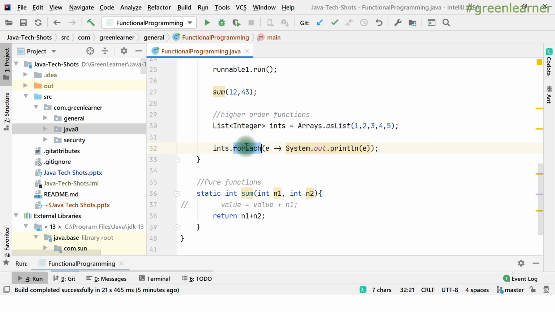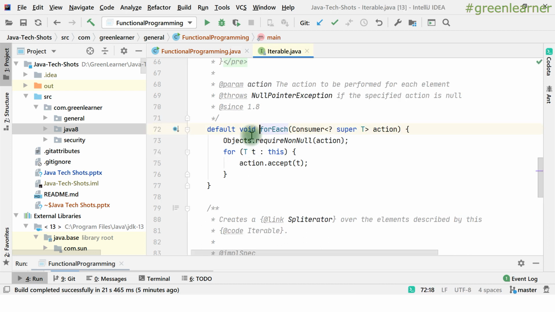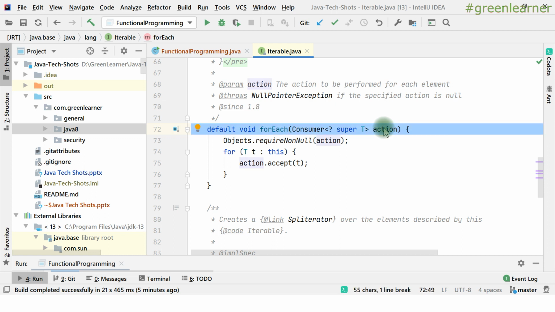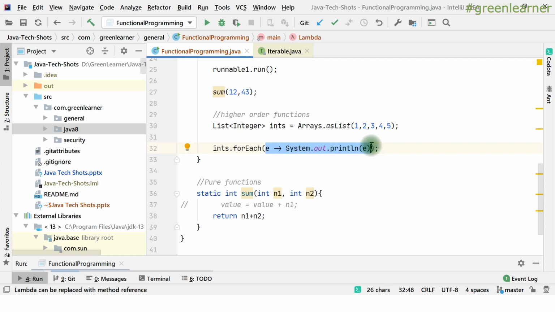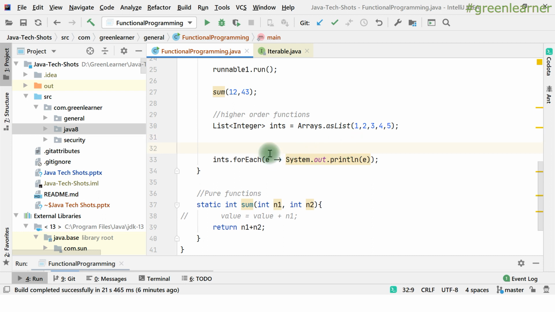So what is this forEach? forEach is the method inside this list, right? If I go here, this is the forEach, and this is a Consumer of T. This is the action. This is one function that it is taking as a parameter, right? So this is the lambda expression. What you are passing here is basically a lambda expression, right? If I want to extract this lambda expression into a variable, I can do that. So what type is it taking?